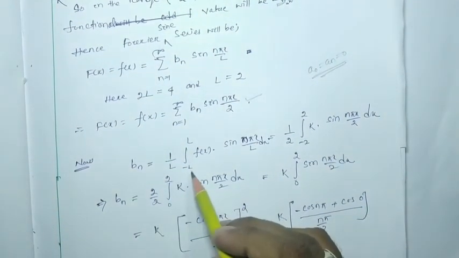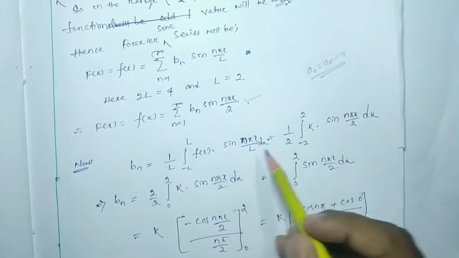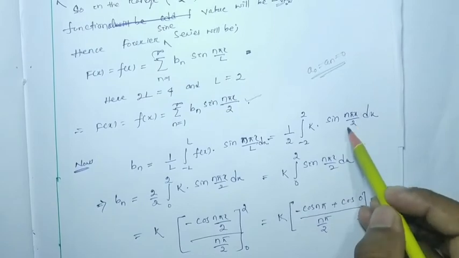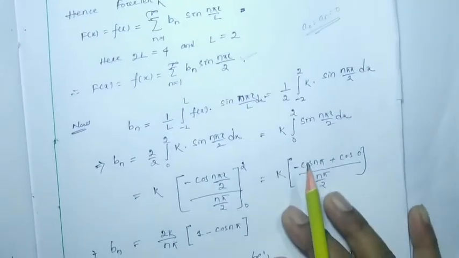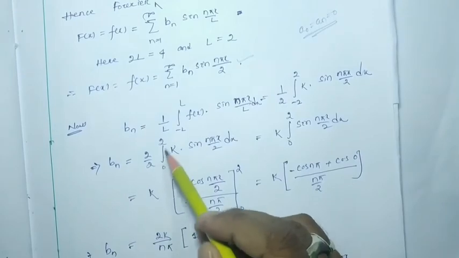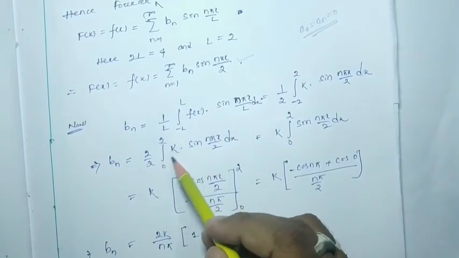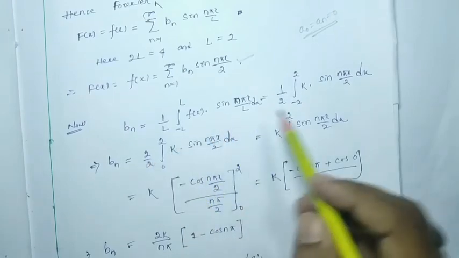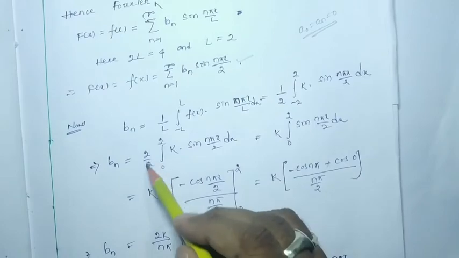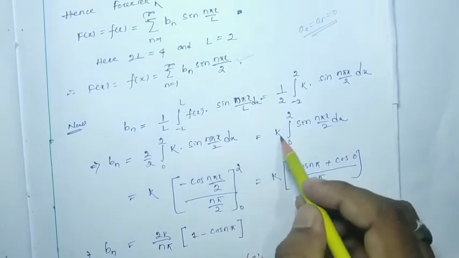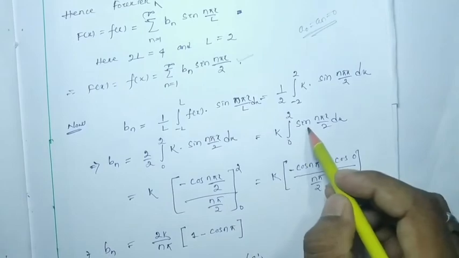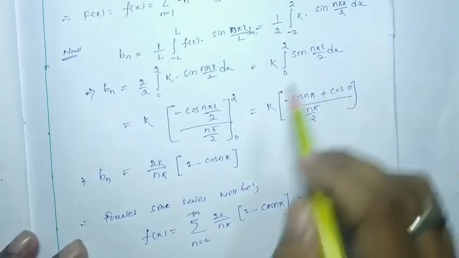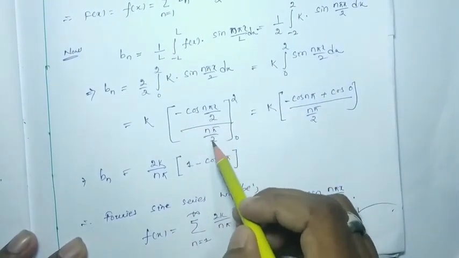b_n is nothing but 1 by l integral from minus l to l of f(x) sin(n pi x by l) dx. That is 1 by l, minus 2 to 2, the function is k sin(n pi x by l), where l is 2, dx. Okay, so it will be 2 by 2, 0 to 2, because we consider that k is an odd function, so totally it will be an even function. So this can be written as 2 by 2, 0 to 2, k sin(n pi x by 2) dx, k into integral 0 to 2 of sin(n pi x by 2) dx. By integrating this, sin(n pi x by 2) integration will be minus cos(n pi x by 2) divided by n pi by 2, 0 to 2 is the limit.